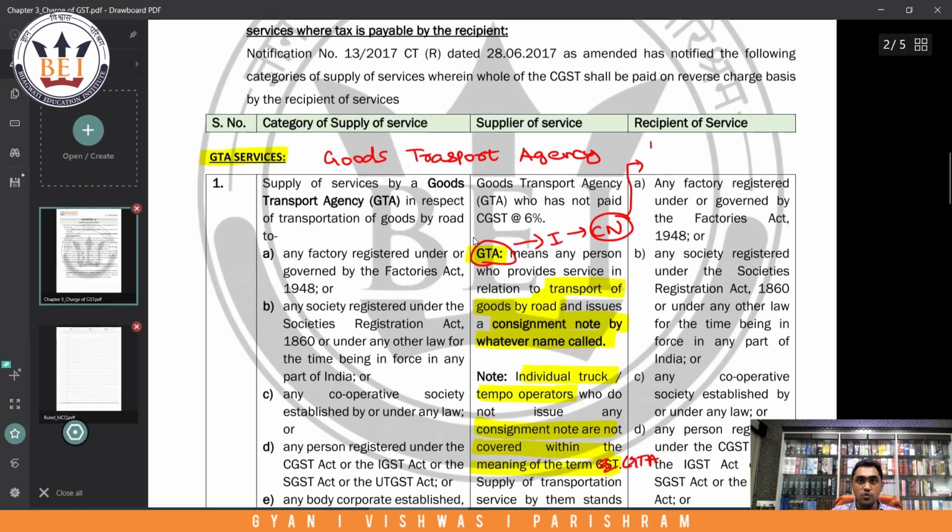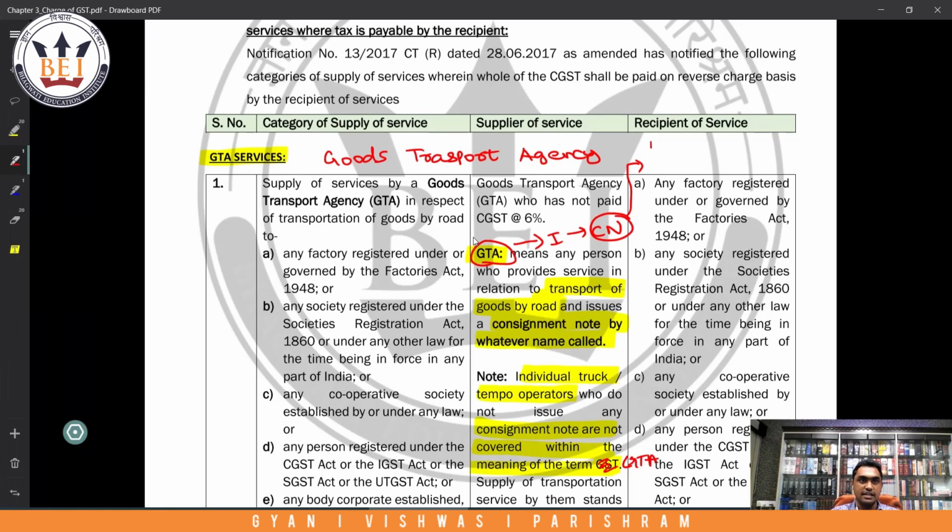Next thing, we will see who should be the supplier of service in case of this entry. It says Goods Transport Agency, we know what is GTA now, who has not paid 6% CGST. So it will be 6% CGST, 6% SGST. 6 plus 6, that is 12%. Just now what I discussed with you. So you should be a supplier who has not paid this 12%, meaning you are choosing to pay 5%, and the recipient has to pay under RCM. So the supplier of service should be a Goods Transport Agency who has not paid CGST at the rate 6%.